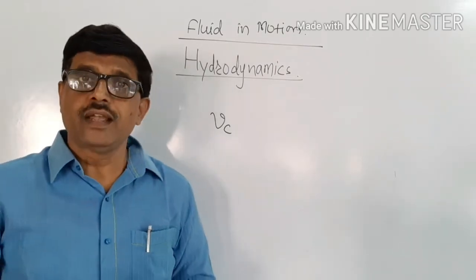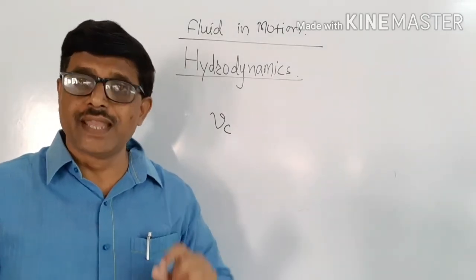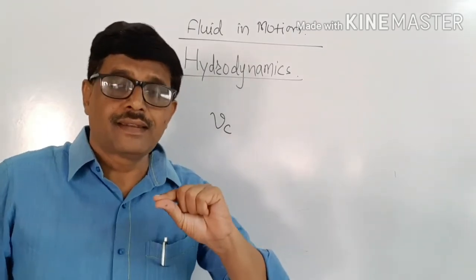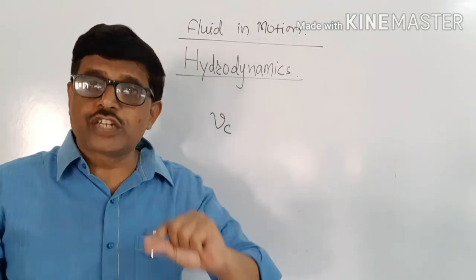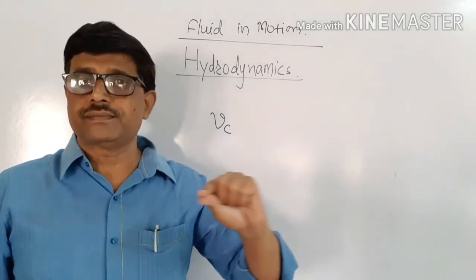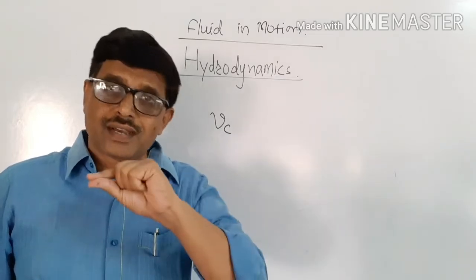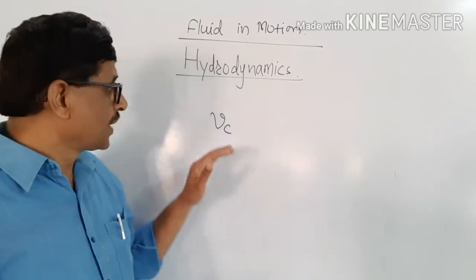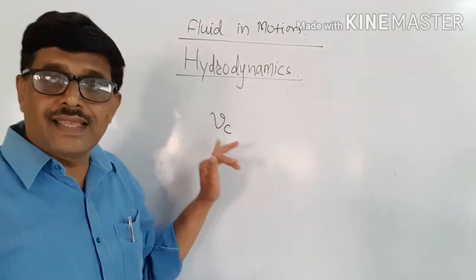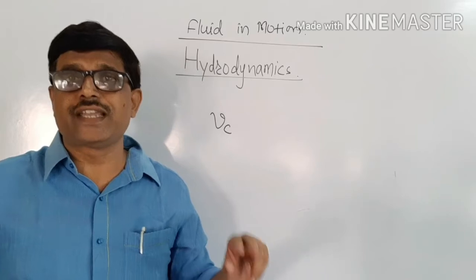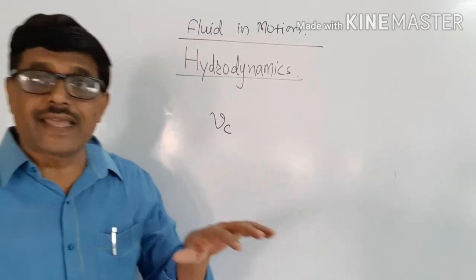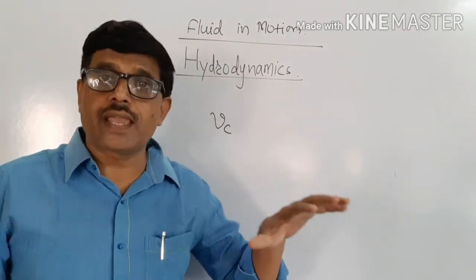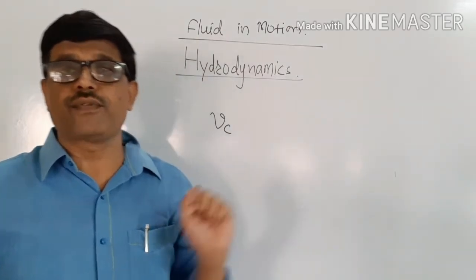If the velocity of a liquid layer or streamline flow, a stream of a liquid flowing, is less than a particular value of velocity called as critical velocity, then only the flow of a liquid is streamline or a laminar flow.